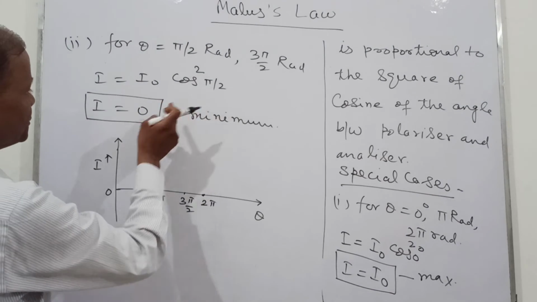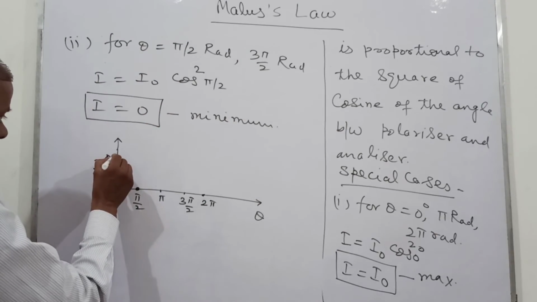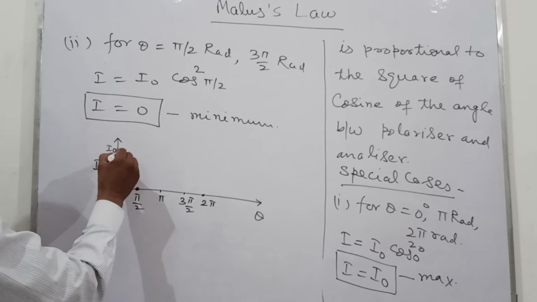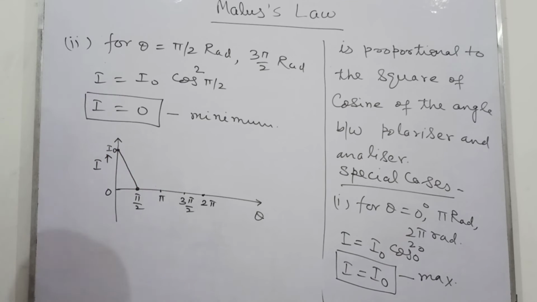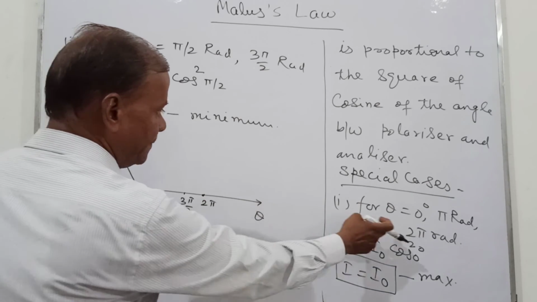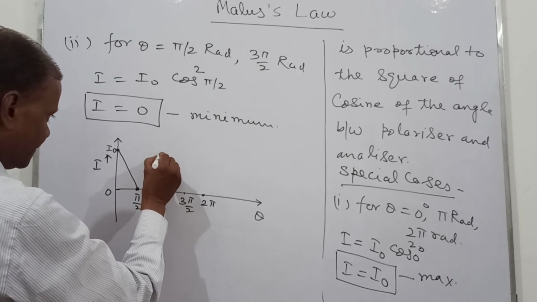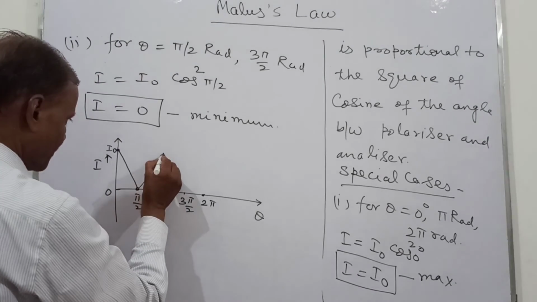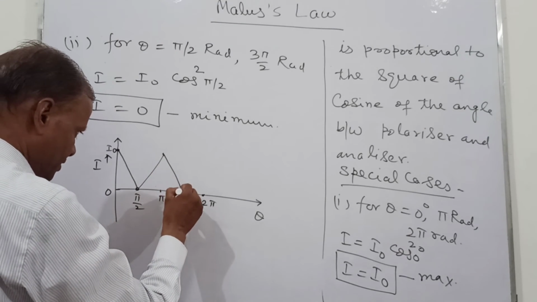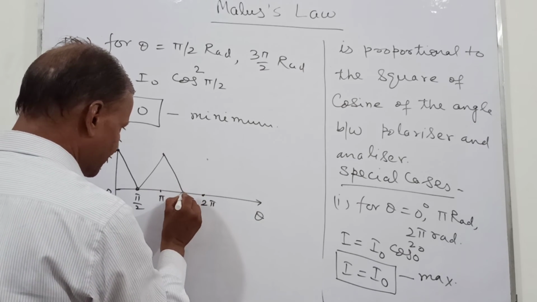So at 0 degree, what is its intensity? Now at 0 degree, this is the maximum intensity. This is I naught. So the graph starts from here. At pi by 2 it is 0. At pi its value again becomes maximum, I naught. Now at 3 pi by 2 it becomes 0, then at 2 pi the intensity again becomes maximum, so the graph will go like this.